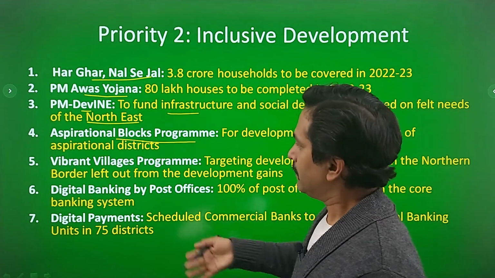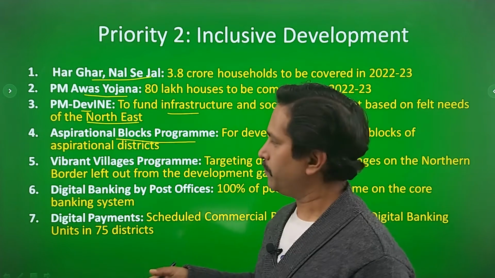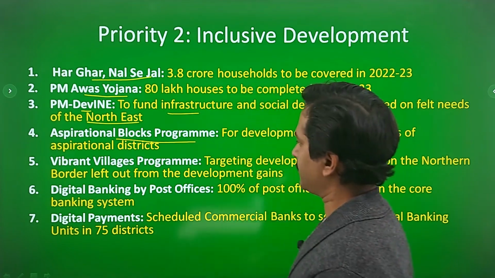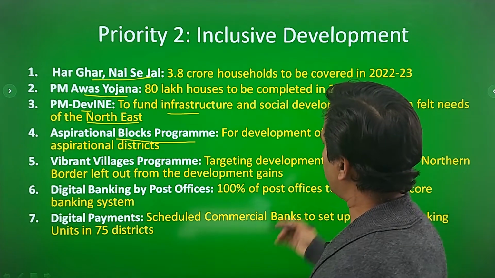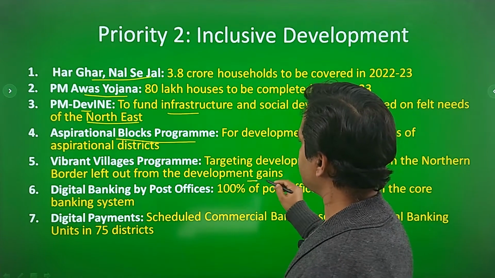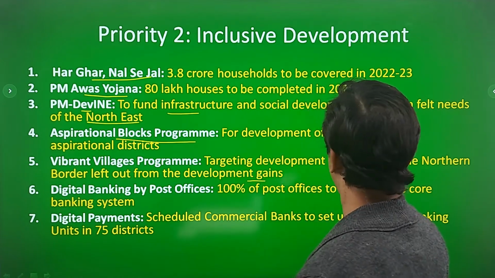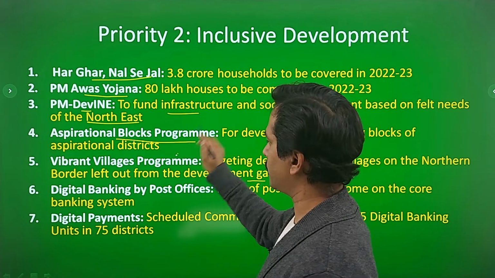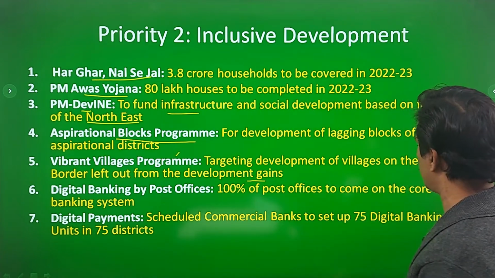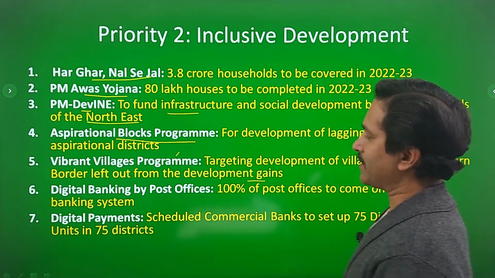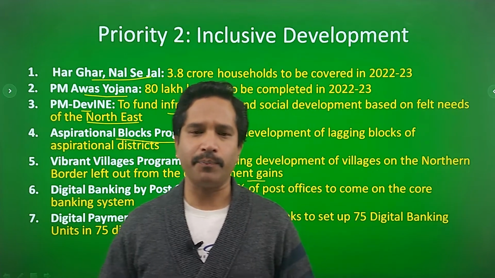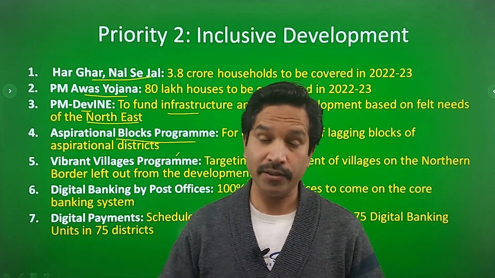So the emphasis will be to promote the blocks and the aspirational districts. A vibrant villages program targeting development of villages on the northern border left out from the development gains. So basically this is a program for the development of the villages on the northern borders. Digital banking by post offices, 100% of the post offices to come on the core banking system, because in many small towns or villages the post offices still function.